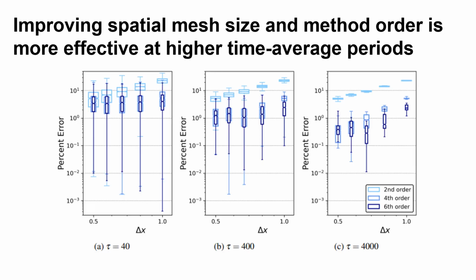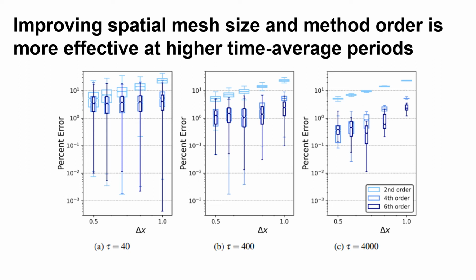Moving on to the results, we have a figure which is directly analogous to the previous results figure. The only difference is that each subplot now has spatial grid spacing on the x-axis instead of time step size. Looking at the trend from left to right across the three plots, we see that increasing the time average period generally leads to a decrease in error for the fourth and sixth order methods. However, the second order method seems to perform roughly the same across the board, indicating that the spatial discretization error of this method dominates the standard error over the range of mesh sizes that we studied.